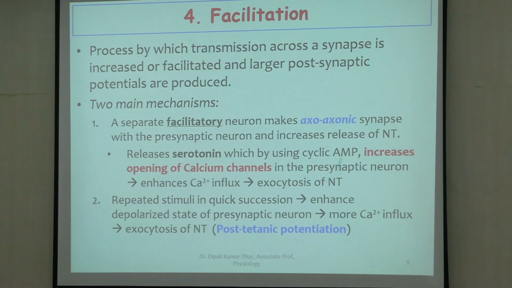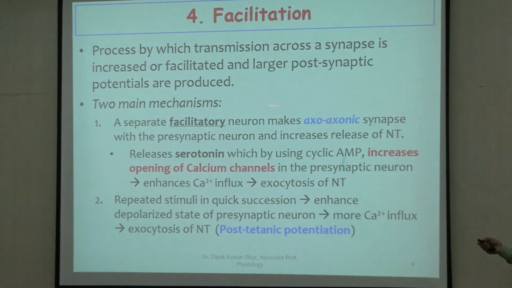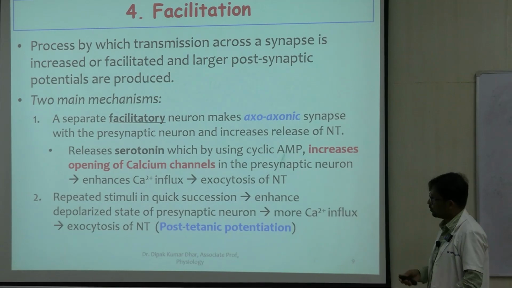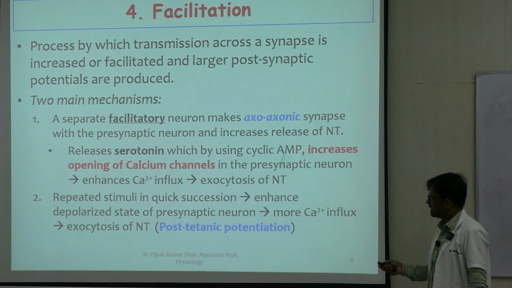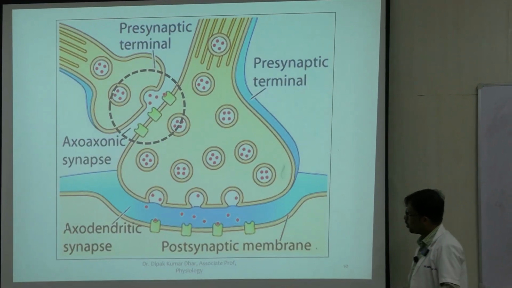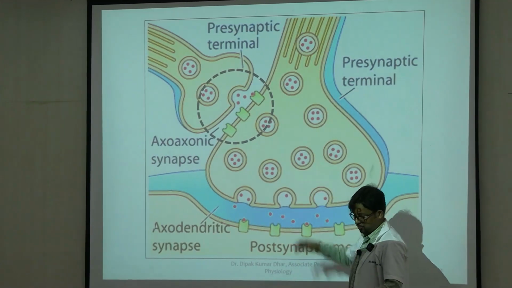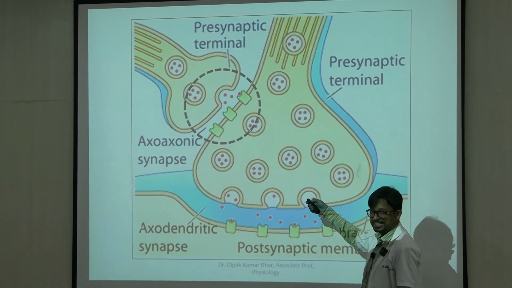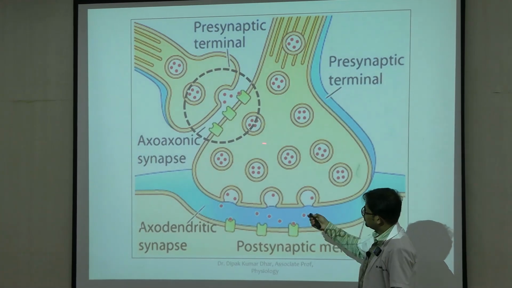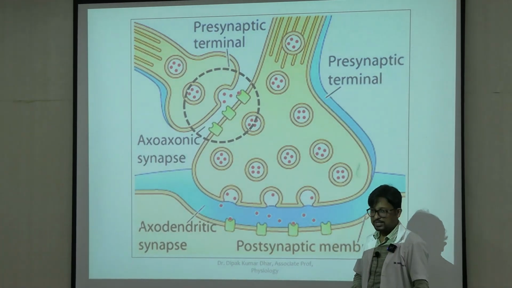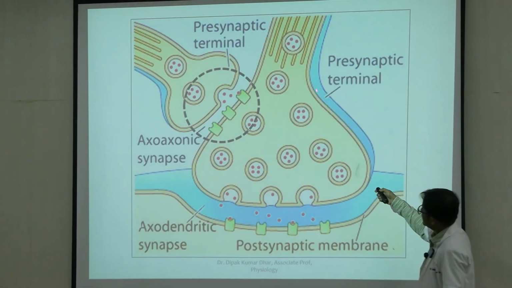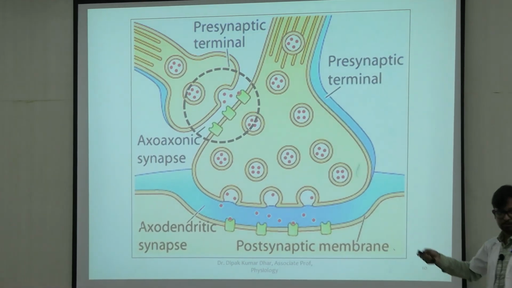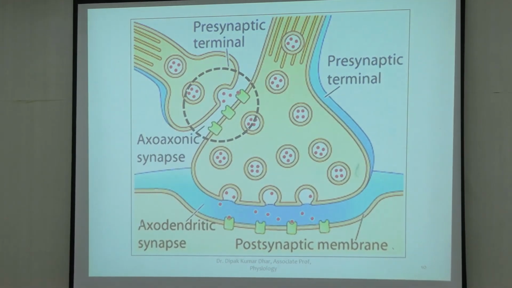Serotonin, within the presynaptic neuron, increases cyclic AMP, and then it increases the opening of voltage gated calcium channels. So, all of this is happening here. Release of serotonin across this particular synapse from the facilitatory neuron, through downstream signaling, increases the voltage gated calcium channel activity, which is present in all presynaptic terminals.